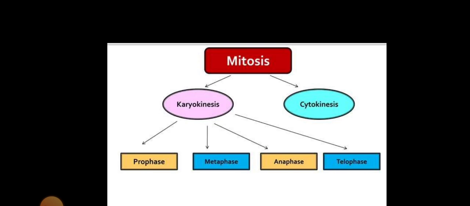Karyokinesis has four stages: prophase, metaphase, anaphase, and telophase. Cytokinesis is the cytoplasmic cell division. Karyokinesis is the division in which the nucleus splits into two daughter nuclei.